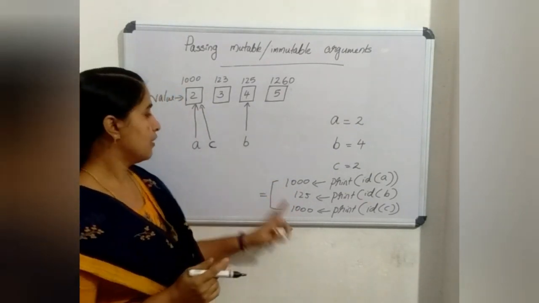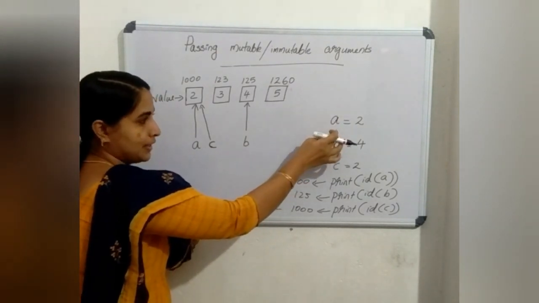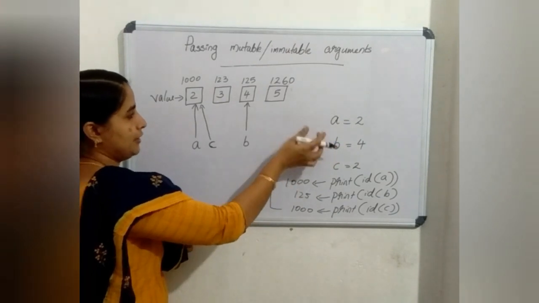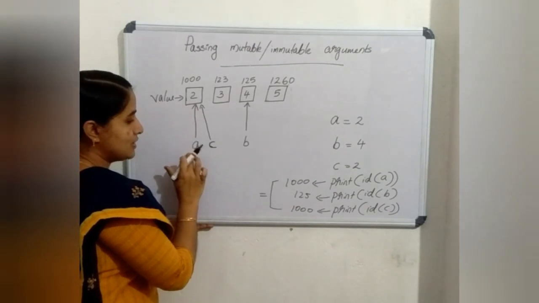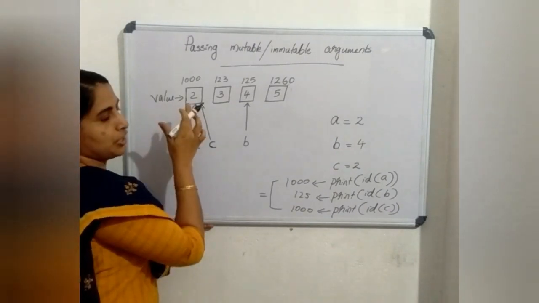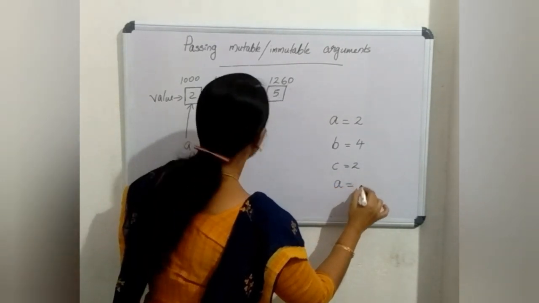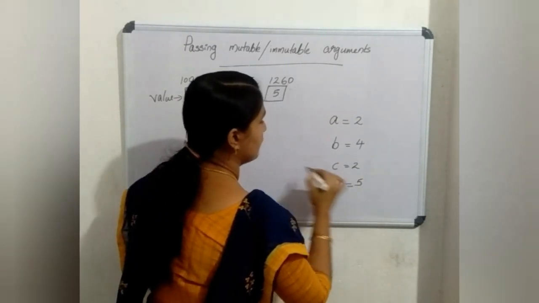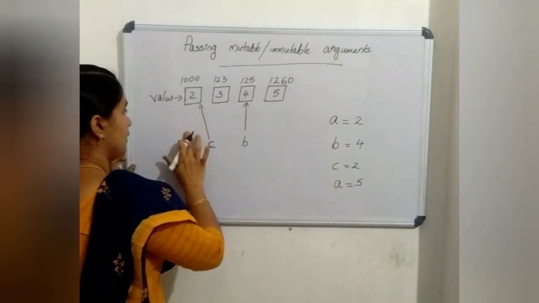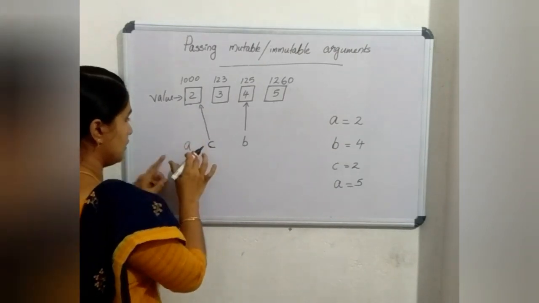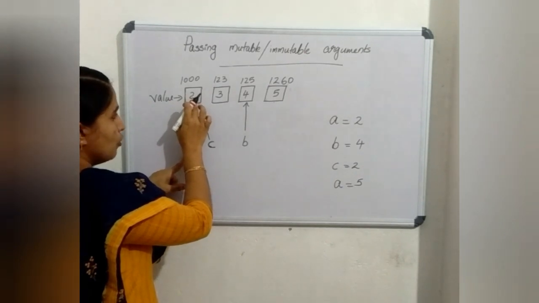The reason is that when you are storing any value to a mutable or immutable data type, it is stored in a location, and the variable name means that location actually. So if I write a equal to 5, what will happen? Before, a was pointing to the storage location where value 2 is held.